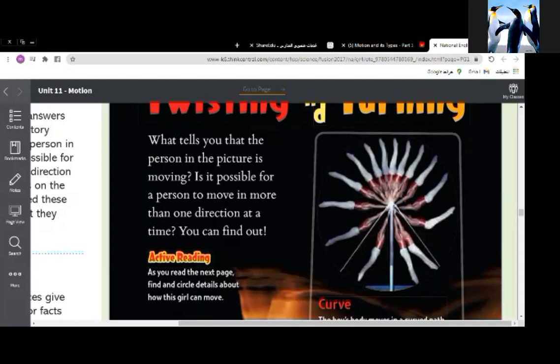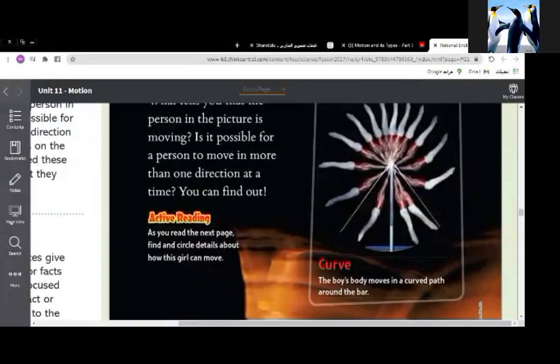A lot of legs, yeah, because of motion. Motion is like the energy, like fast. So, can you describe this motion? Just give me any description for this motion.